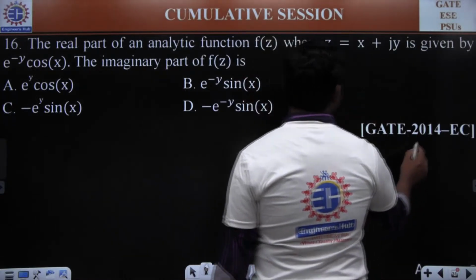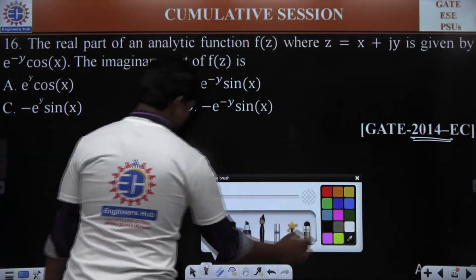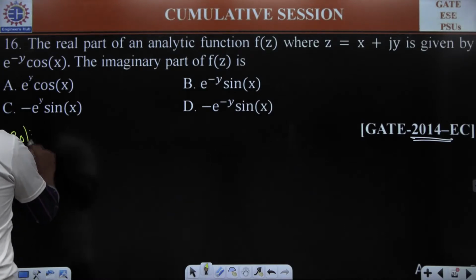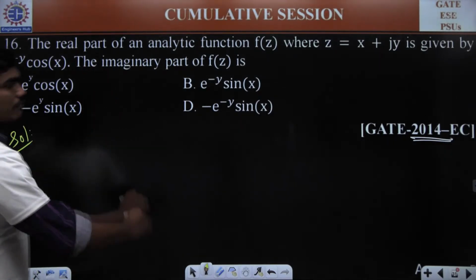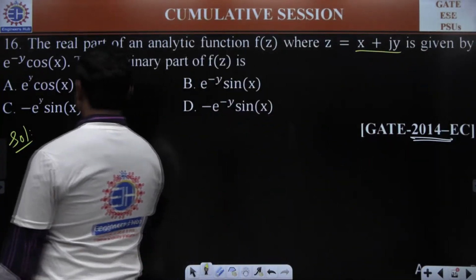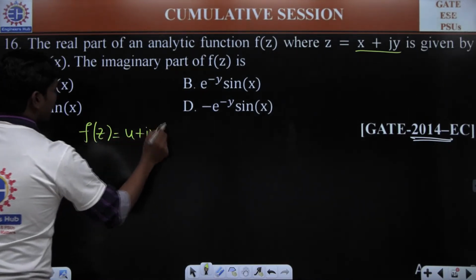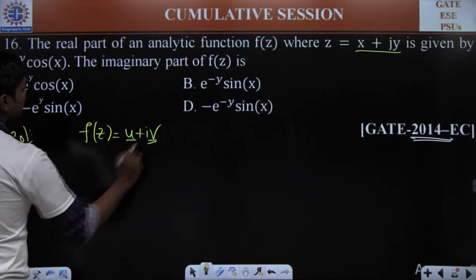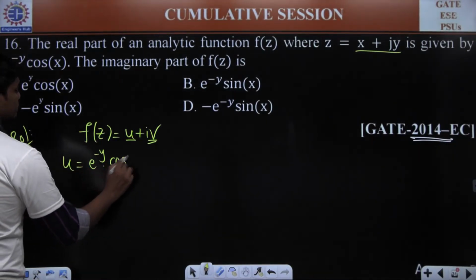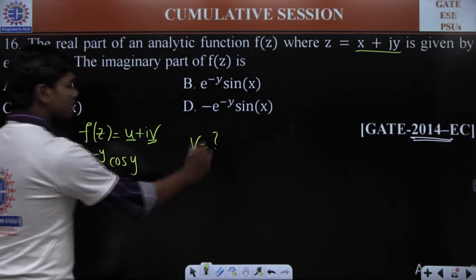I'm happy for that. So, 2014, again they are asking you an easy one from complex numbers. The real part of an analytic function f of z, where z is x plus jy, which has a real part and an imaginary part, is given as e power minus y into cos y. They are asking what is the imaginary part of this function.